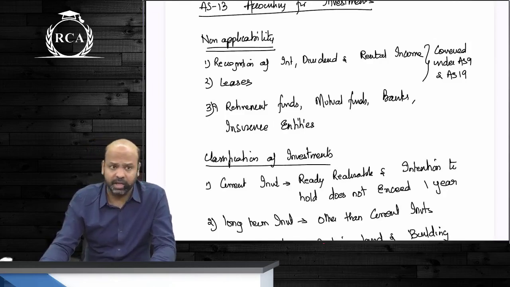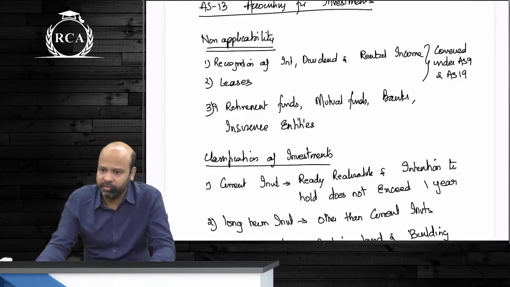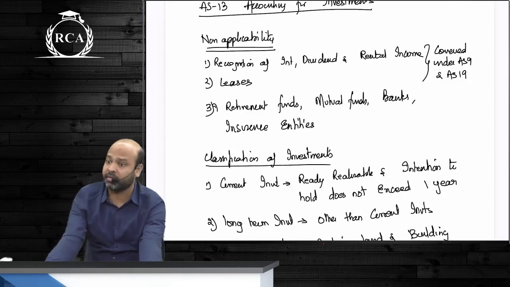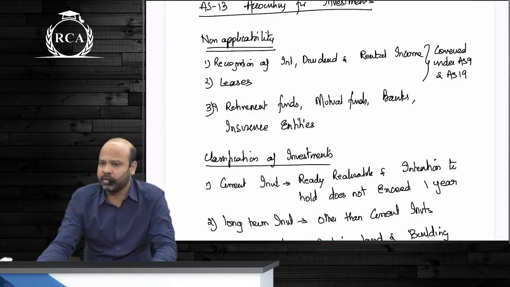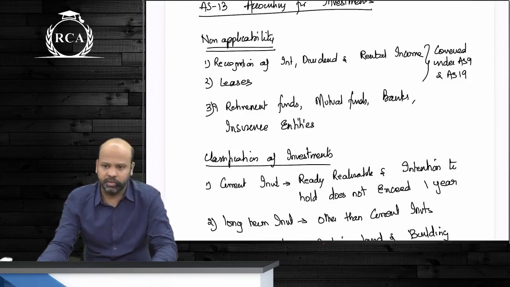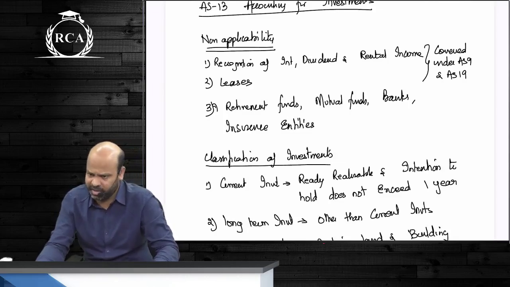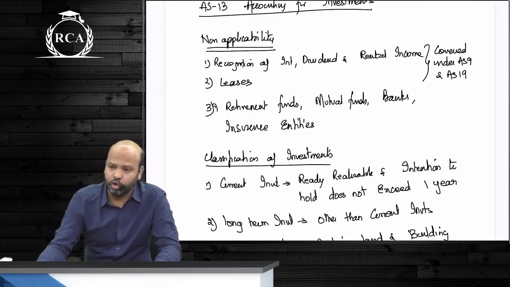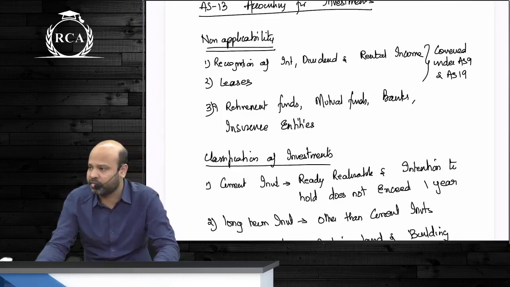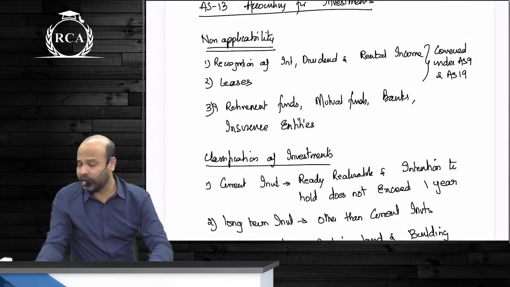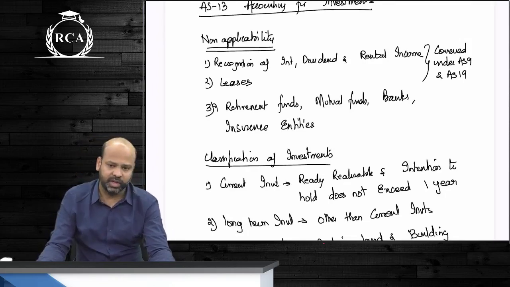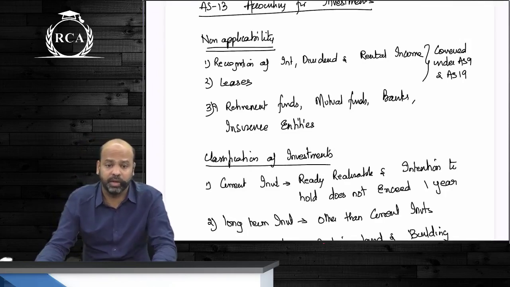As far as the categorization of investments is concerned, we have three categories of investments. Prima facie only two categories of investments. We have current investments and long-term investments. A third one was added, which is called your investment property. As far as current investments are concerned, guys, there are two conditions. They should be readily realizable and the intention to hold them should not exceed 1 year from the date of investment. Liquidity is also important. Now, if any of these conditions is not satisfied, it will become a long-term investment.